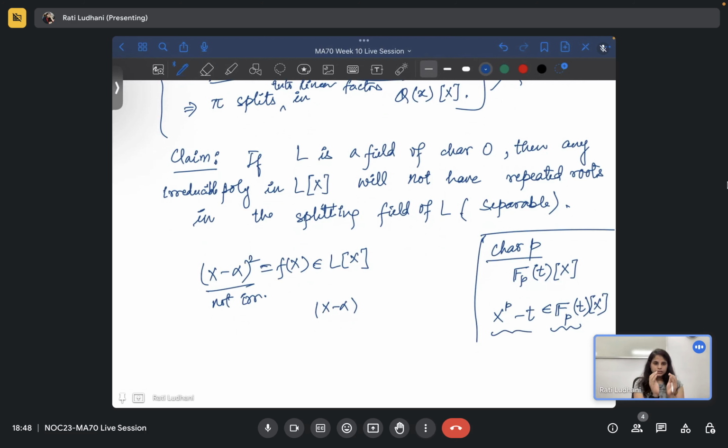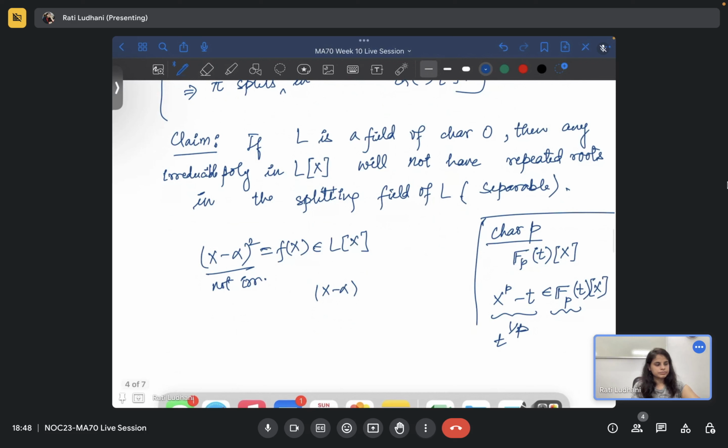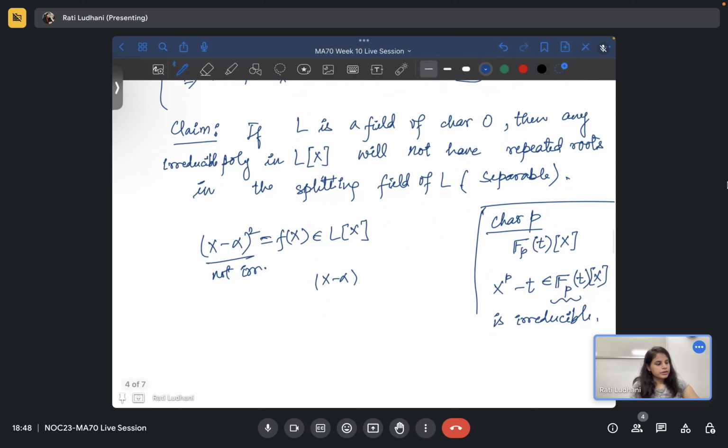We have discussed that you cannot split this polynomial, because if it is not irreducible, it will have some factor, and the factors will involve some power of roots of t. For example, you will have t raised to power 1 by p, that is not there in F_p(t), right? So this polynomial is irreducible in F_p(t).